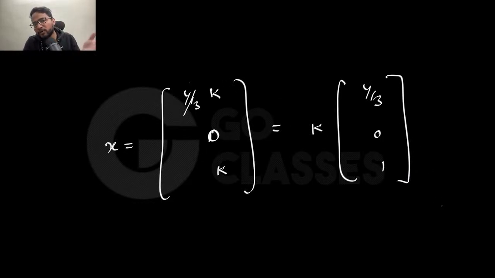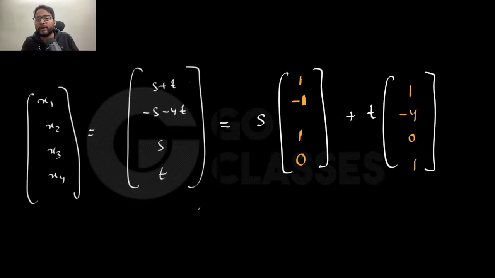So whenever I get something, I'm just taking that common. Here, if I'm getting two free variables, obviously I cannot take s and t at the same time common. I'm taking them differently, and I'm using some trick. So what is the trick that I'm playing to write it here?